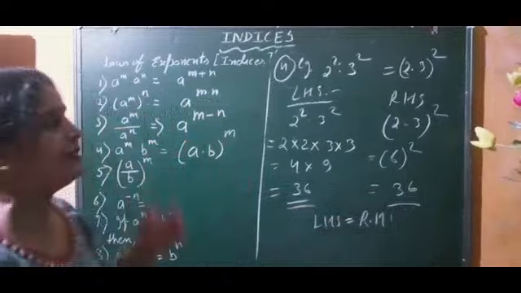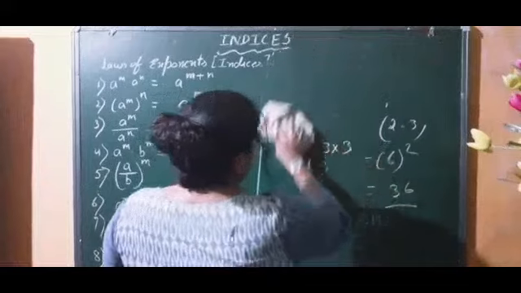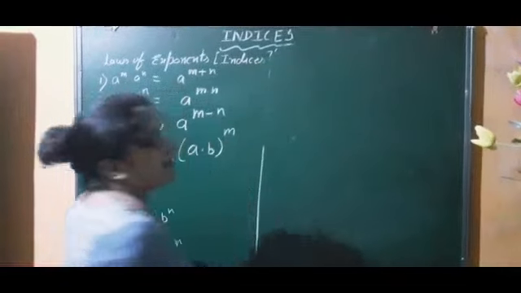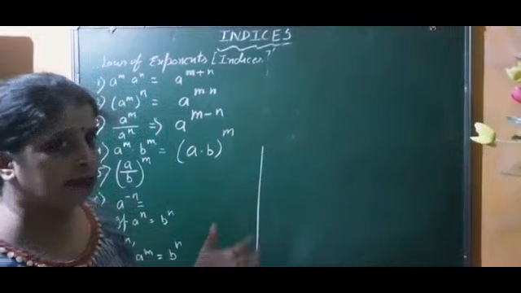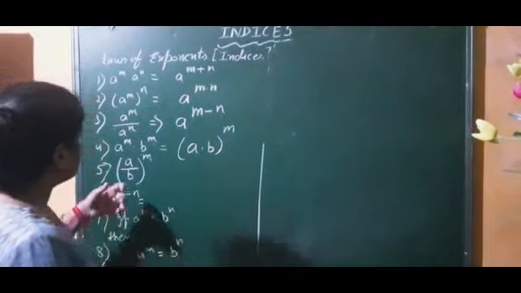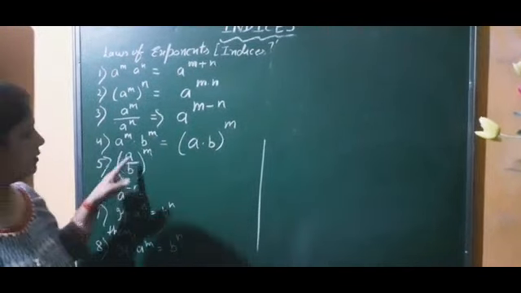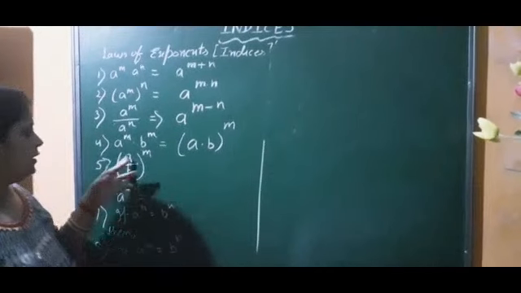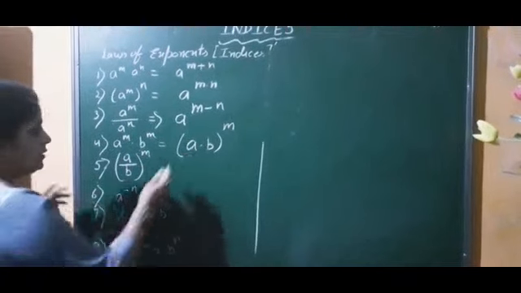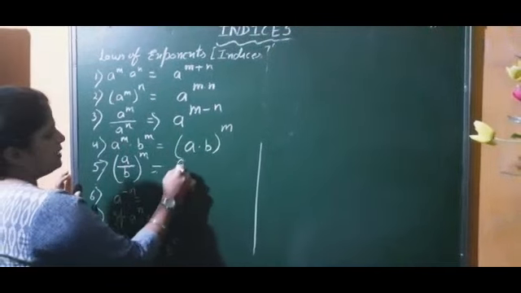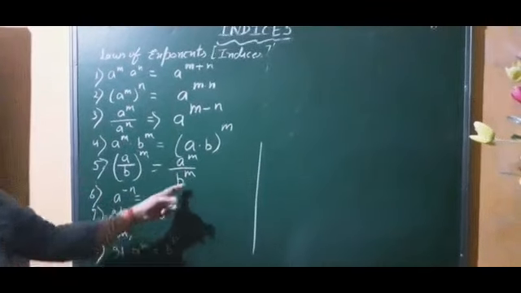So whenever you see that bases are different but powers are same, you can write the power, or the exponent or the index, as a common power by assembling the numbers inside the bracket. Now see here, a by b to the power m. Two different numbers are there as a fraction, numerator and denominator, with a common power. This is just the reciprocal of this formula. We can write a to the power m upon b to the power m.